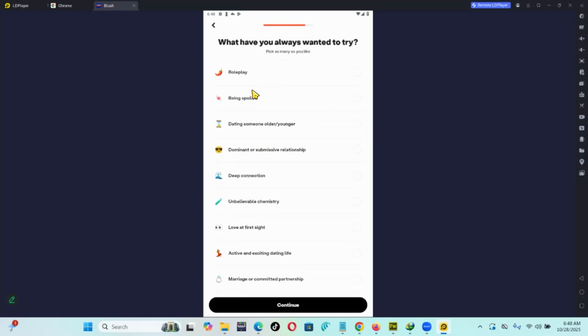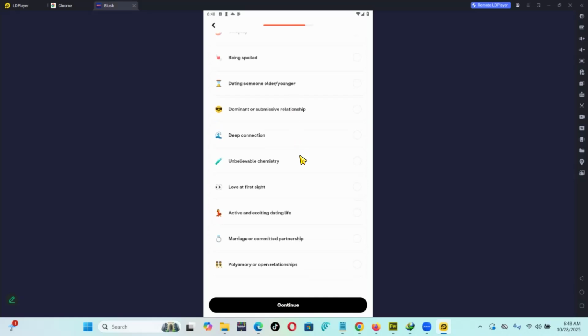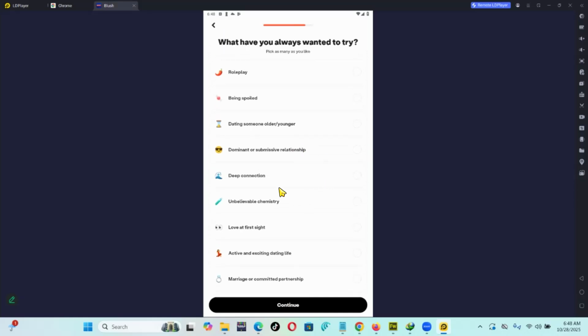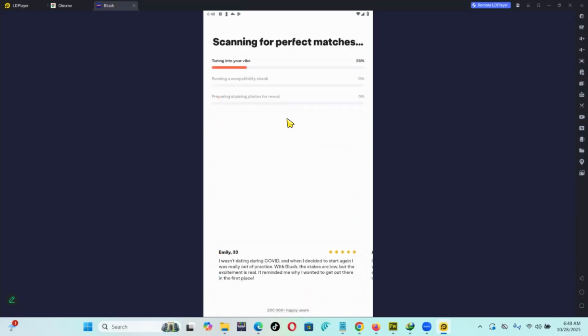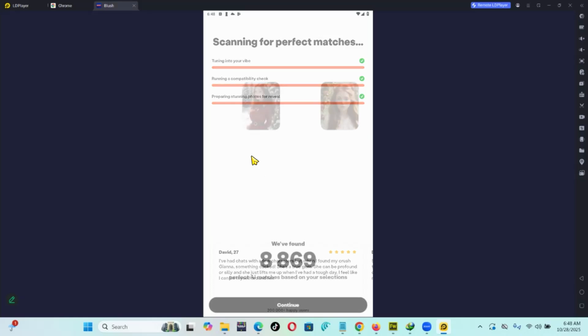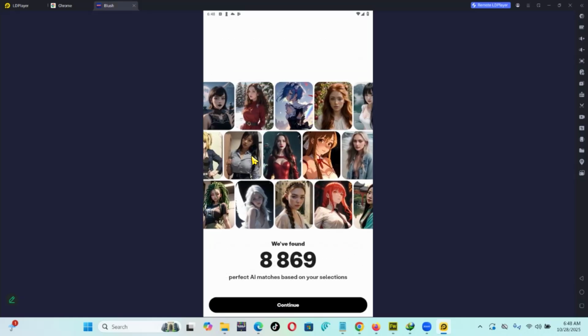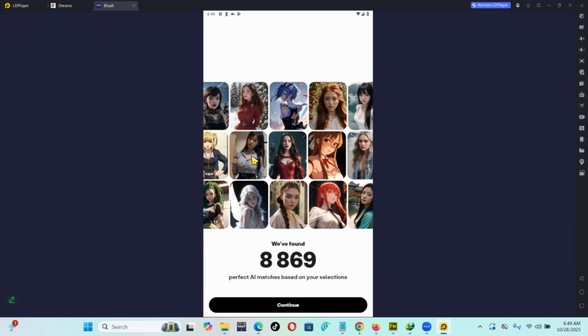Have you always wanted to try out... Let me just do love at first sight. I think you can select several different options. After this, they will get all that personality that you have given the AI and try to come up with the people you can connect with.